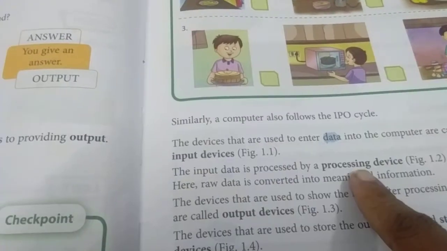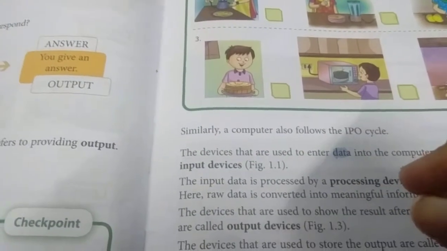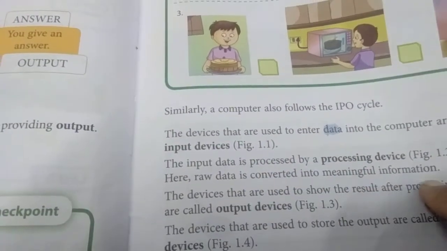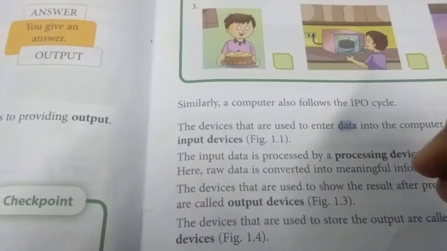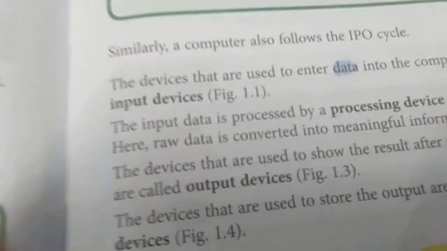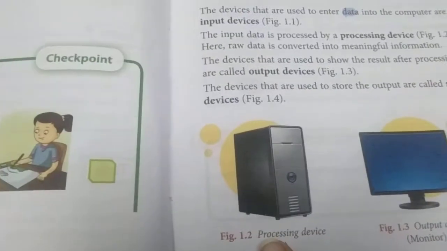The next category is input data is processed by a processing device. Any one of the devices we use to process the input data, right? Here raw data is converted into meaningful information. Whatever data you give to the computer, it will take it and do the processing work. The last one is output devices, similar to input devices. The devices used to show the result after the processing work are known as output devices.